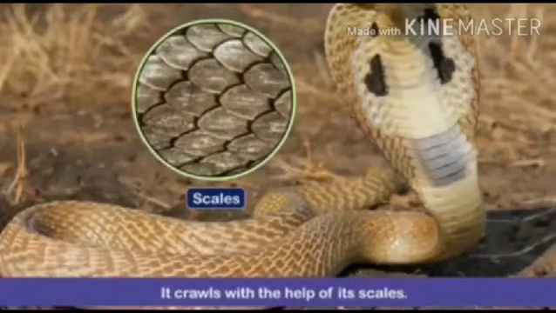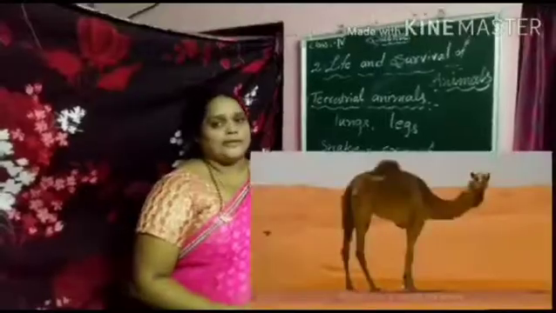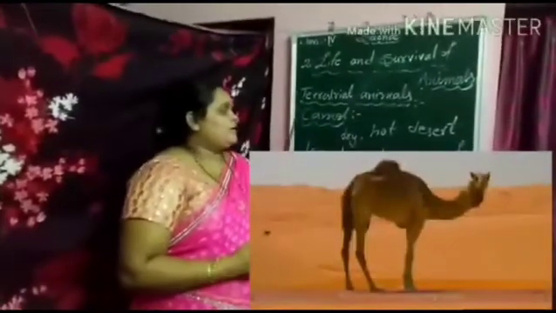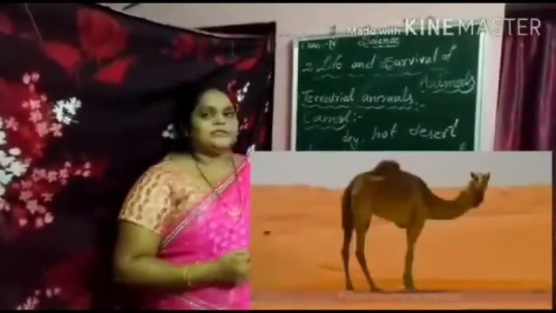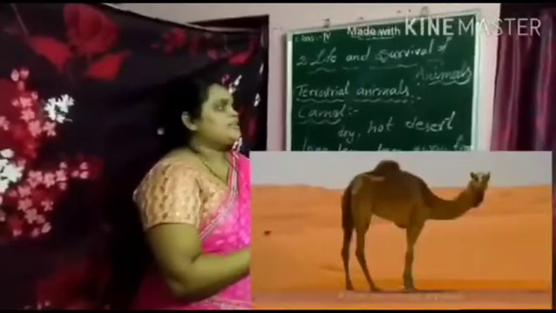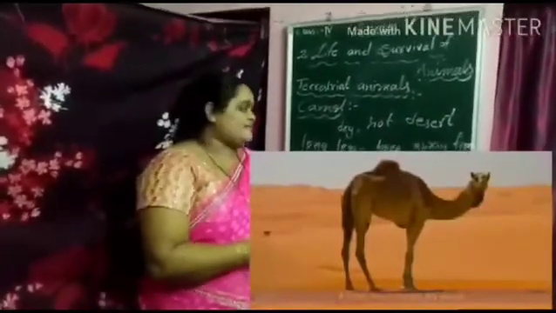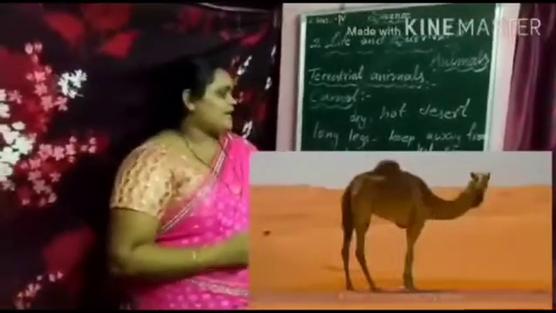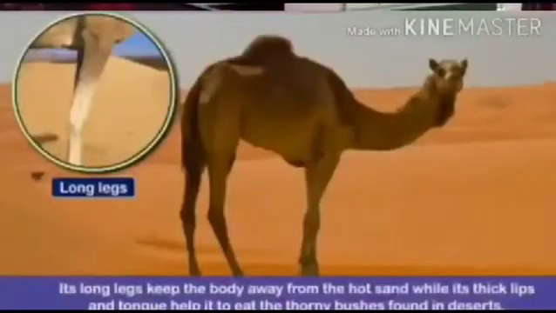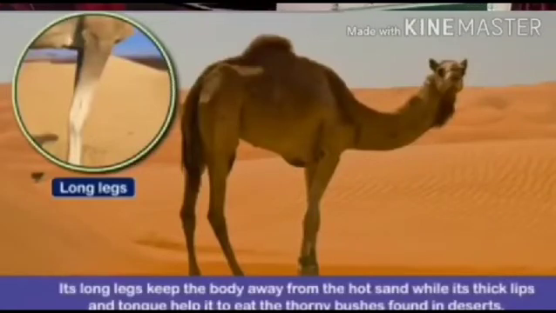Then next we can discuss the camel. Now let us learn about camel. This camel is a terrestrial animal which lives in the dry, hot desert. This camel has very long legs. Those long legs help the camel to keep away from the hot sun.